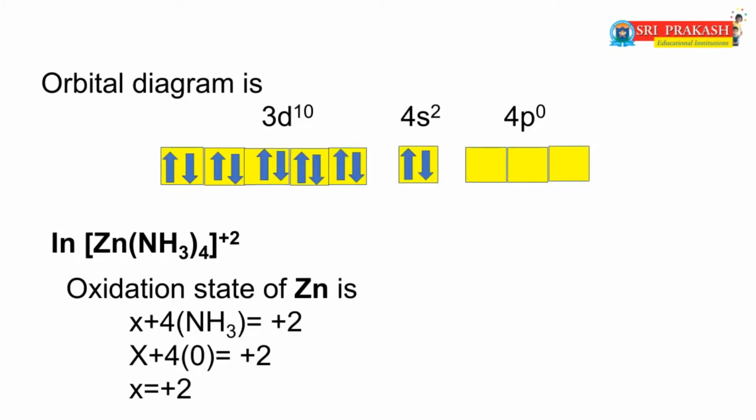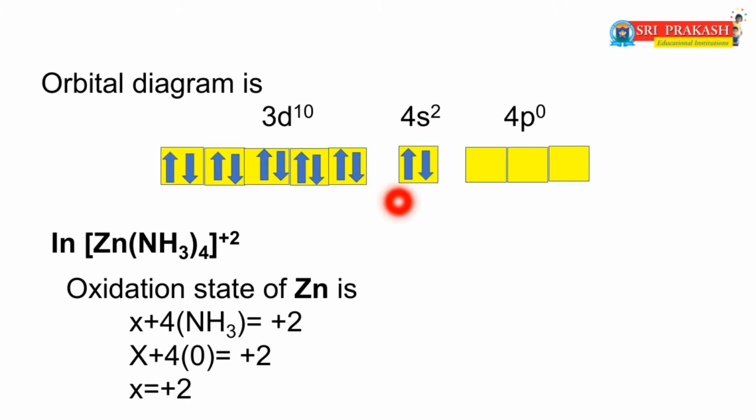This is the orbital diagram of zinc in the valence or ground state electronic configuration. In this, the 3d orbital is completely filled, because the 3d orbital contains 10 electrons. You already know that there are five d orbitals: dxy, dyz, dzx, dx2-y2 and dz2.